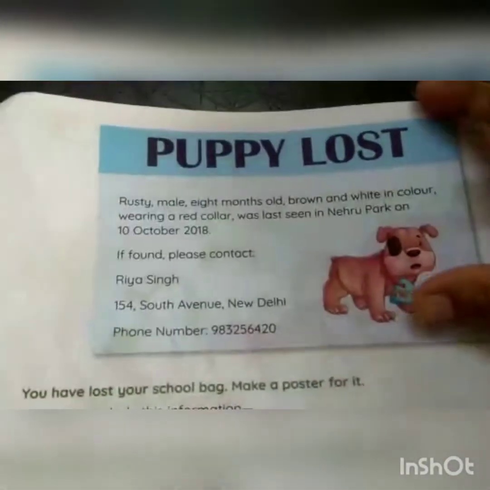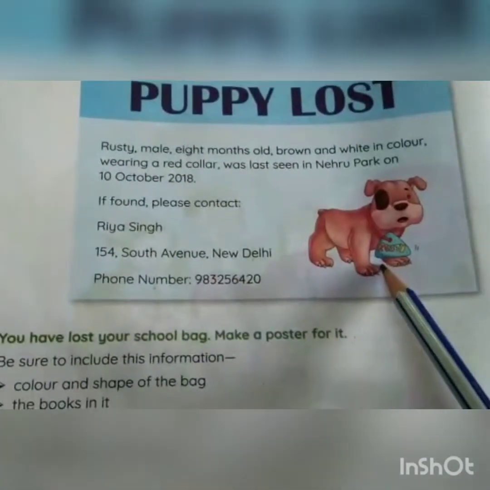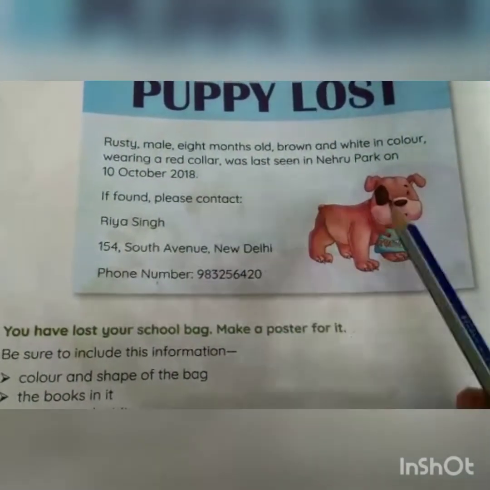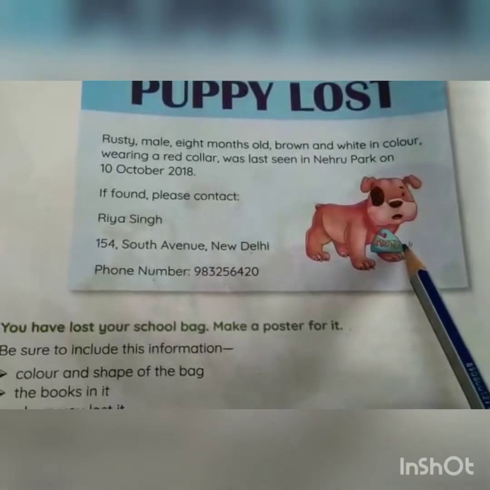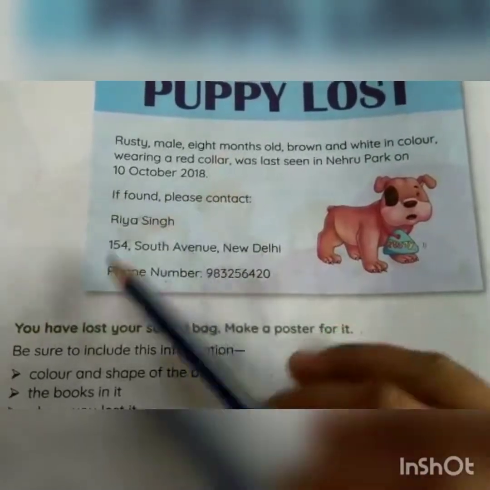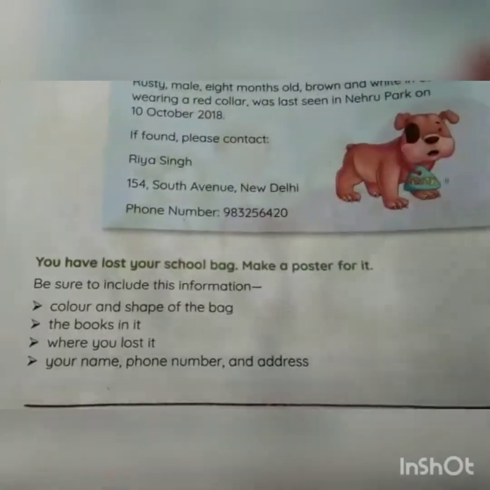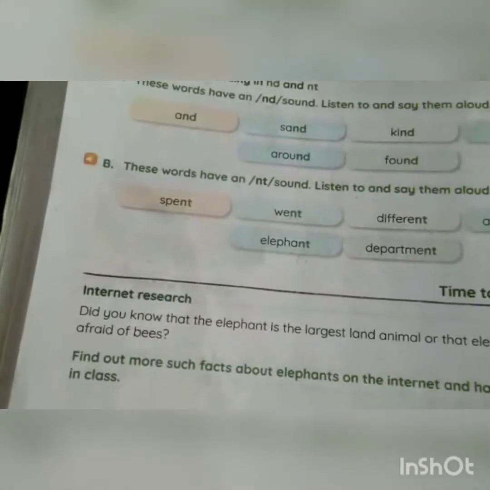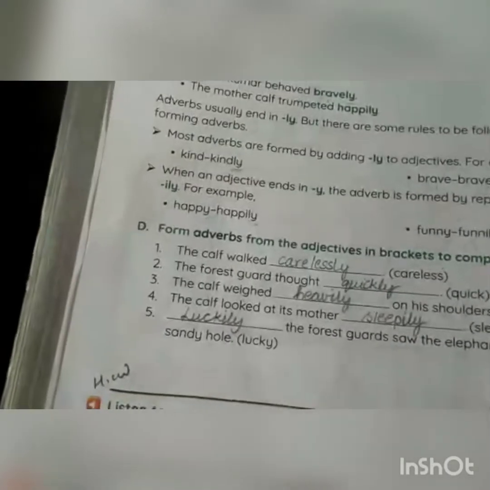Same way, like this, you have to make the poster of your bag. You can draw the picture of your bag here, how it looks, and give the description and address. Okay, children, and you have to complete page numbers 88, 89, 90, and 92 in your homework book.